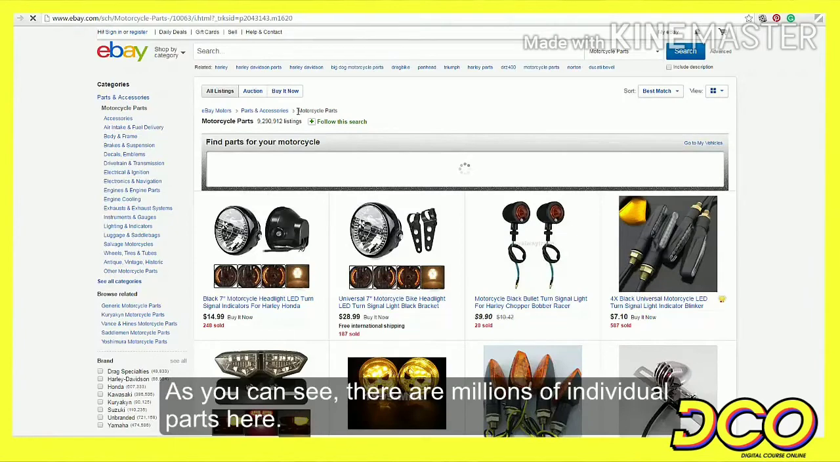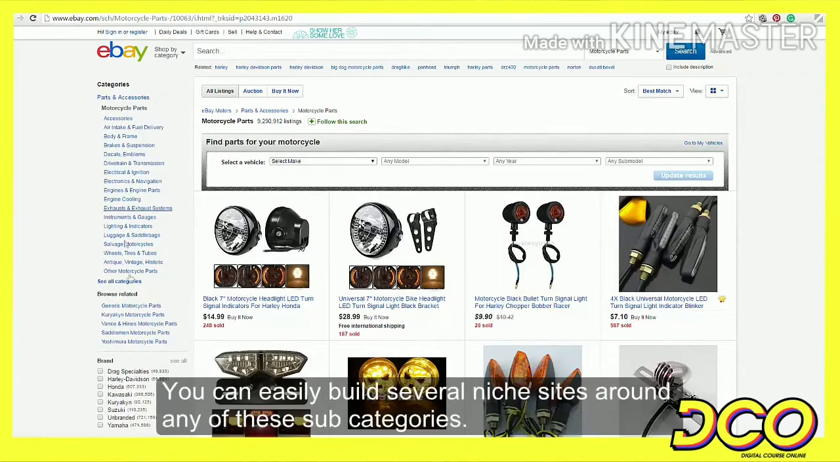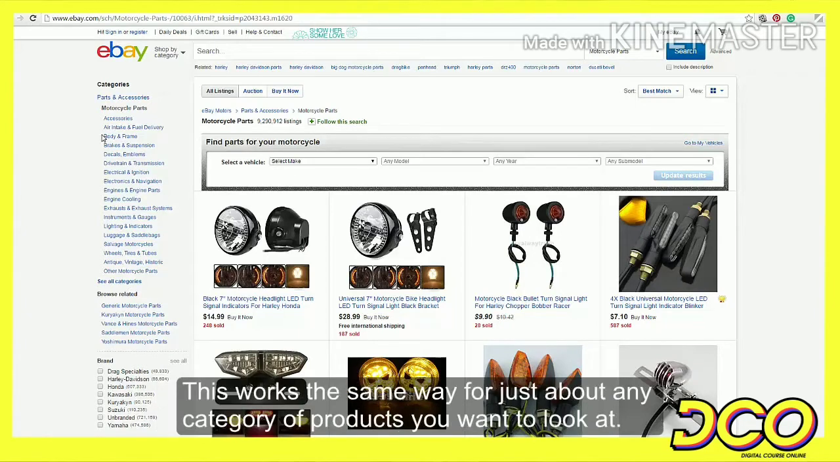As you can see, there are millions of individual parts here. On the left, you see several subcategories. You can easily build several niche sites around any one of these subcategories. This works the same way for just about any category of products you want to look at.